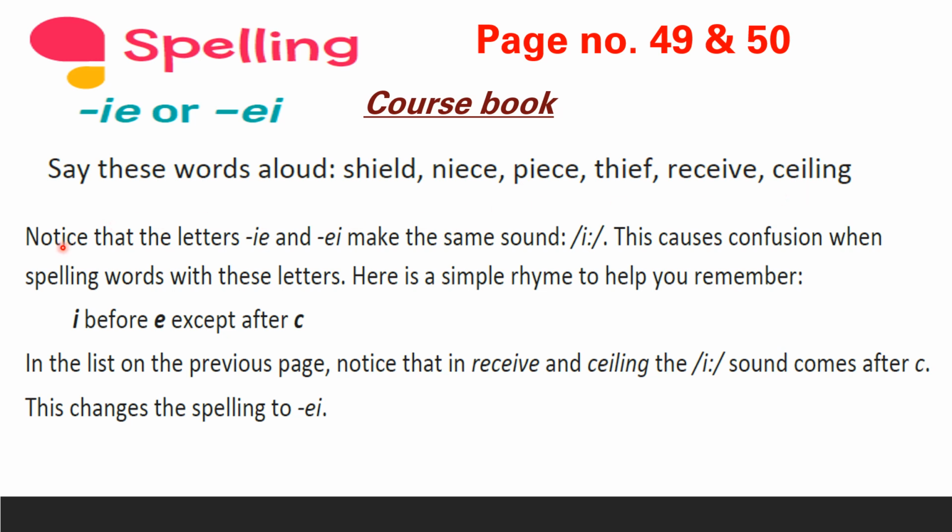Though the spellings are different, EI or IE, the sound remains the same. Now, notice that the letters IE and EI make the same sound E. So, this causes confusion when spelling words with these letters.